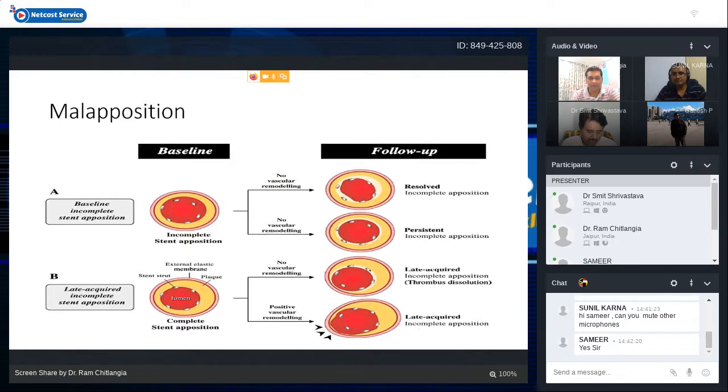And if there is vascular remodeling, then it remains as persistent incomplete apposition, which is visible on later imaging studies. Sometimes it is late acquired, that is, at the time of implantation you have very well opposed stent struts to the vessel wall. But when there was a thrombus behind the stent struts and it does get dissolved, then you will see some late acquired malapposition, which may or may not be of any clinical consequence. And if the vessel undergoes positive remodeling also, then you can get the late acquired incomplete apposition or malapposition. So from number 2 to number 4, it is difficult to distinguish whether it was a persistent malapposition or late acquired malapposition.